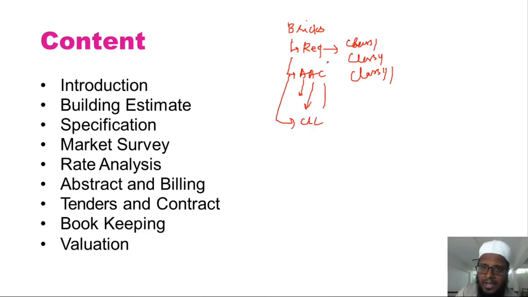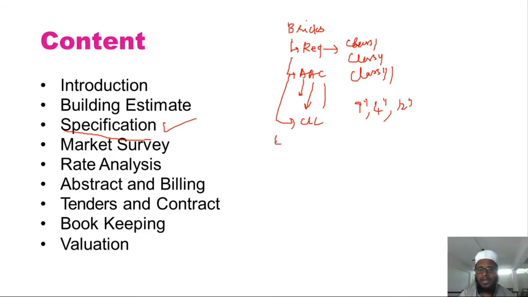Then after finalizing the bricks, what size of brick you will be using, and what thickness of wall will be provided, whether it is 9-inch thick, 4-inch thick, or 12-inch thick. What is the size of the wall, again that has to be clear in the specification part itself. Since we are studying specifications, we have to mention all those things in the specification. Okay, now bricks are over.